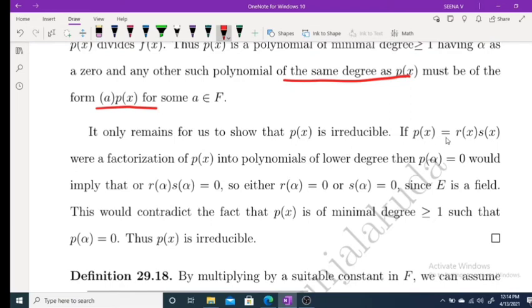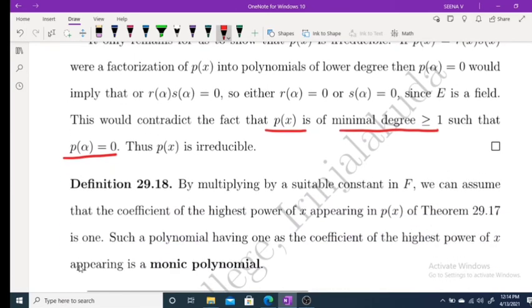Now we have to prove that p(x) is irreducible. Suppose p(x) is reducible, that is, p(x) equals r(x) times s(x) in F[x]. Then p(alpha) equal to 0 implies r(alpha) times s(alpha) equal to 0. This implies either r(alpha) equal to 0 or s(alpha) equal to 0, since C is a field and hence an integral domain. This contradicts the fact that p(x) is a polynomial of minimal degree greater than or equal to 1 such that p(alpha) equals 0. Therefore, p(x) is irreducible.